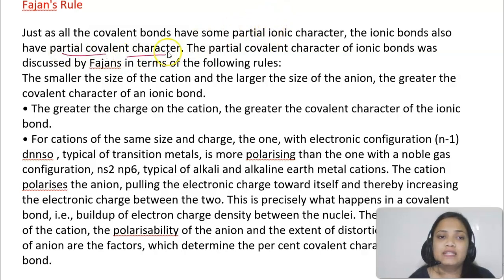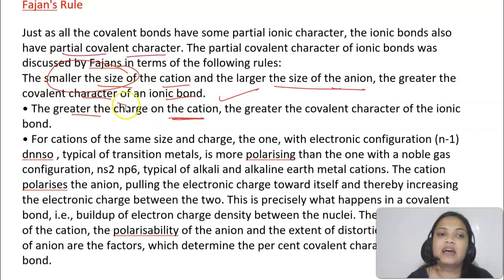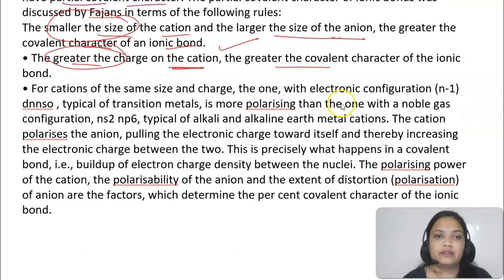So he actually says smaller the size of cation, larger the size of anion, greater is the covalent character. कि जितना cation का size कम and anion का size ज़्यादा होगा, greater will be the covalent character. This is the first point. And the second point is greater the charge on cation. मतलब cation should have small size and more charge. Okay. So जितना ज़्यादा cation पर charge होगा, greater will be the covalent character.